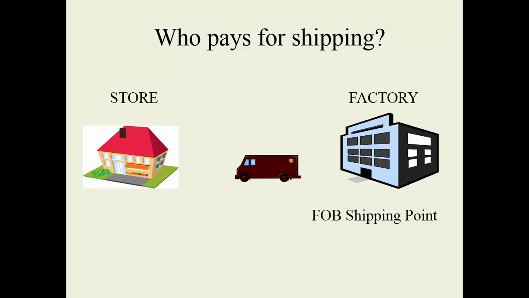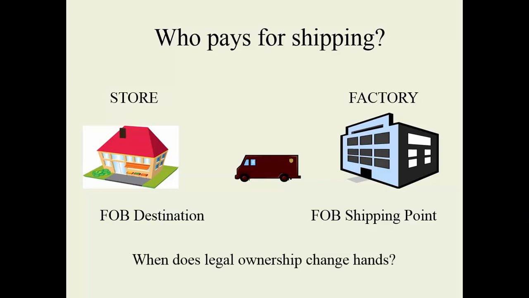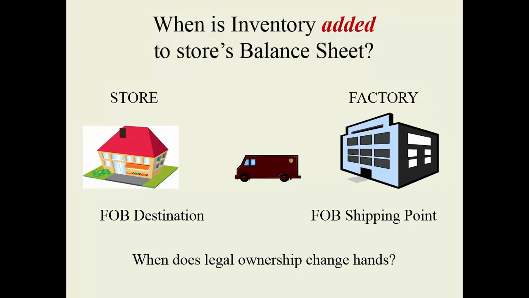FOB shipping point is at the dock of the factory, and FOB destination is at the store, at the delivery point. But who pays for shipping? It all depends on when legal ownership changes hands. And what is FOB shipping point, FOB destination? This is the point in time when that legal ownership changes hands.